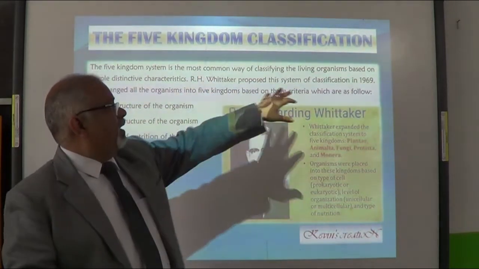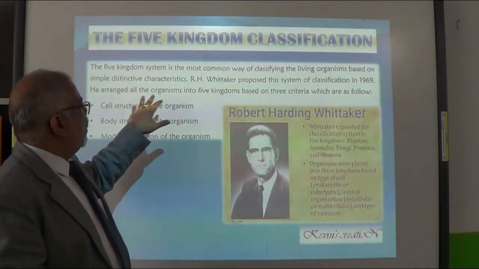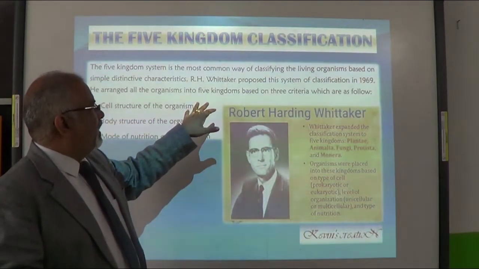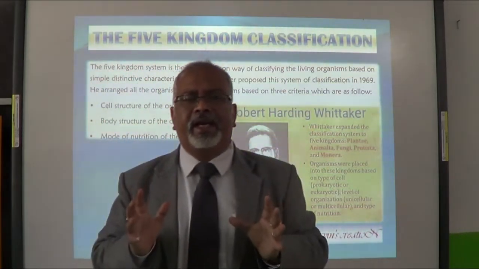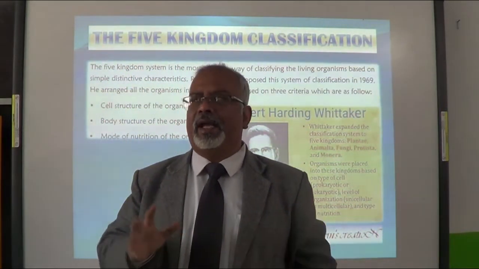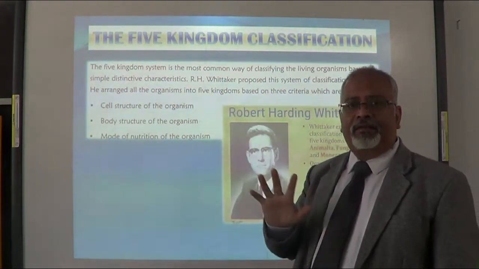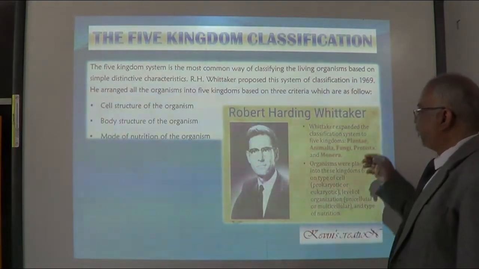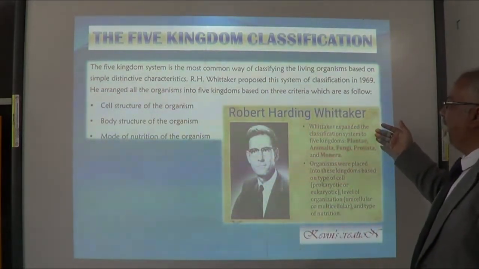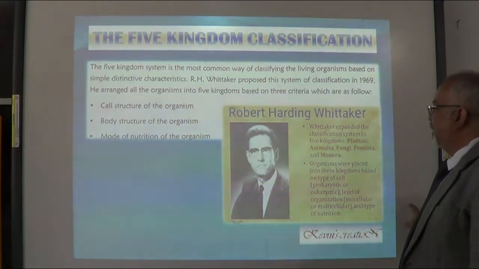R.H. Whittaker and 1969. He arranged all the organisms into 5 kingdoms based on 3 criteria. So he chose 3 criteria, and on the basis of that, he arranged them in 5 kingdoms. So let us learn about him also. Whittaker expanded the classification system to 5 kingdoms.